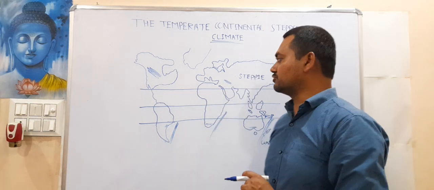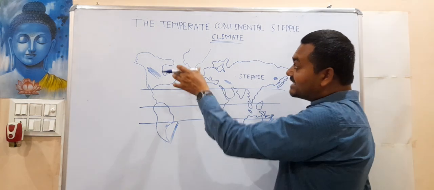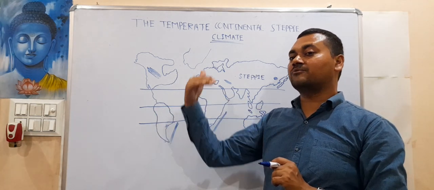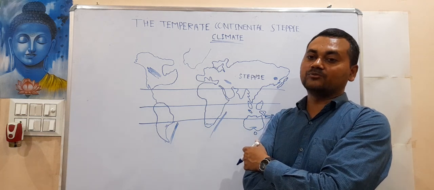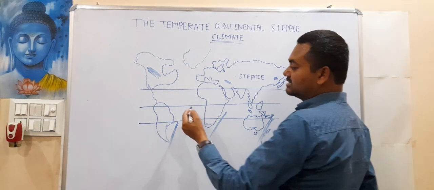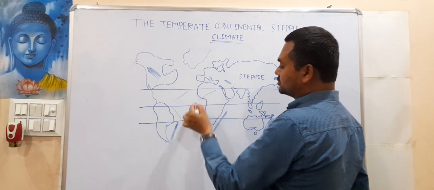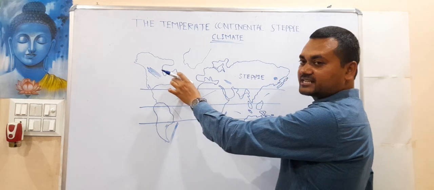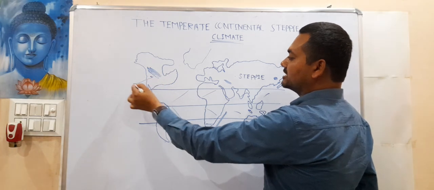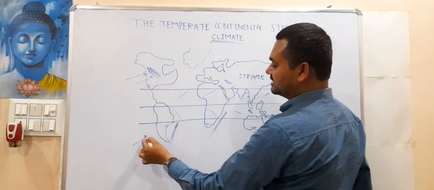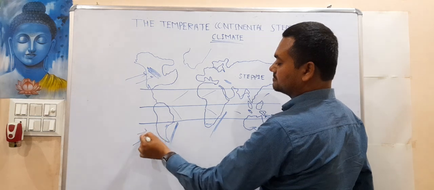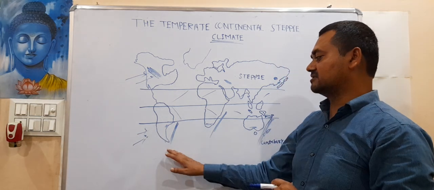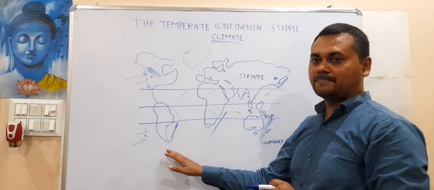One more thing you need to keep in mind: as these are temperate zones, they come under the impact of the westerlies, not the trade winds. The area of the trade winds belongs to the tropical zone. But since this is temperate, the westerlies are experienced. So westerlies, do they bring rain?